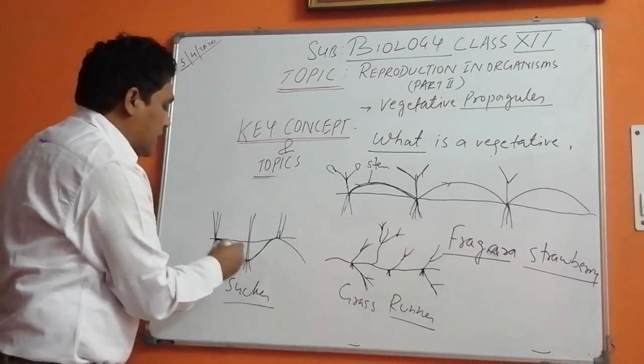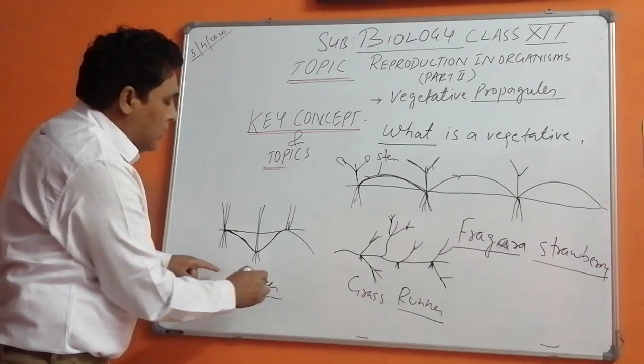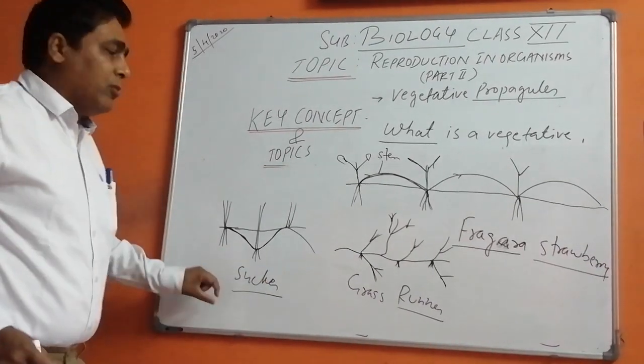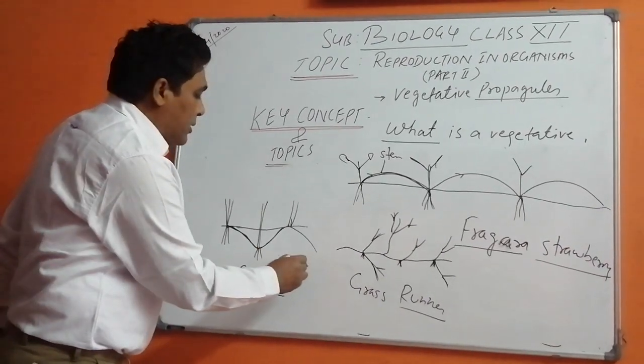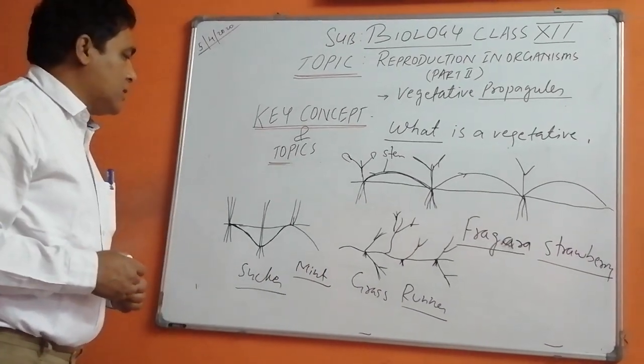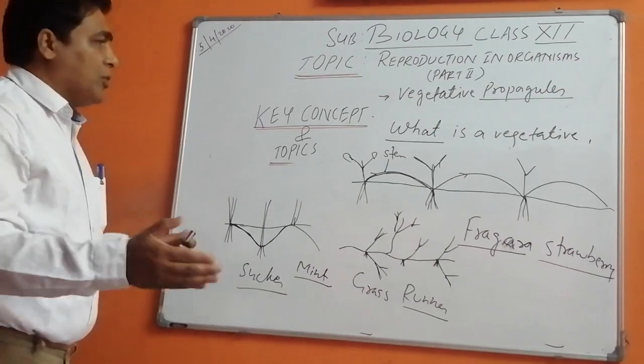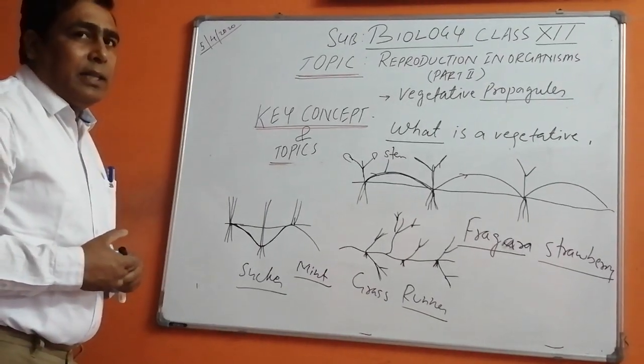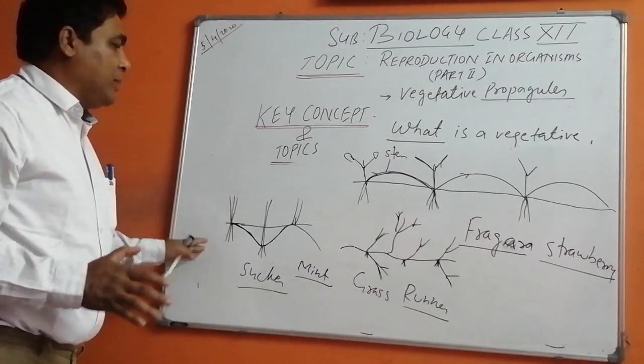And this is a sucker. In case of the sucker, the plant is going to go down. Now in this, mint is the example, and chrysanthemum is also an example. You can also take up your NCERT and see these examples given there.